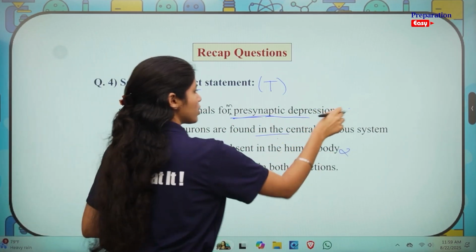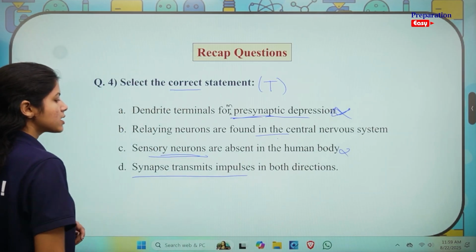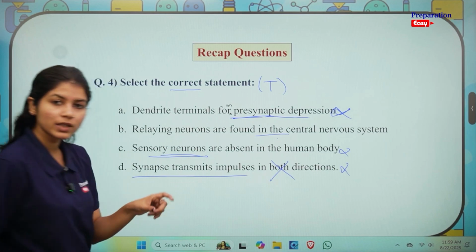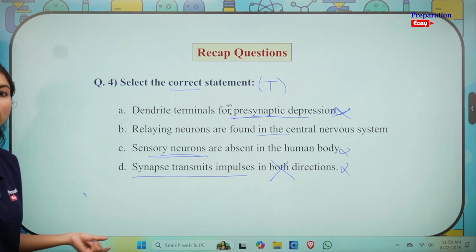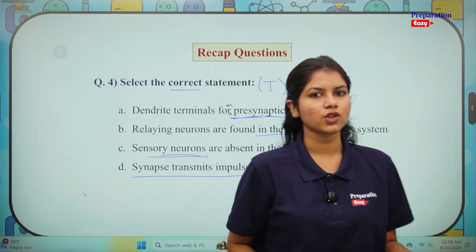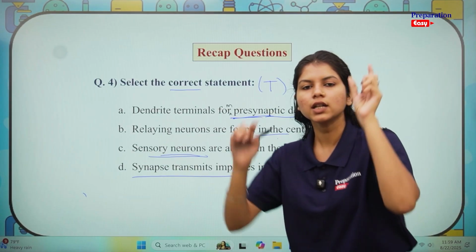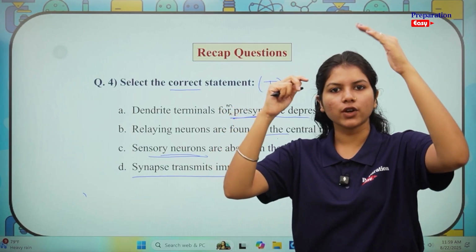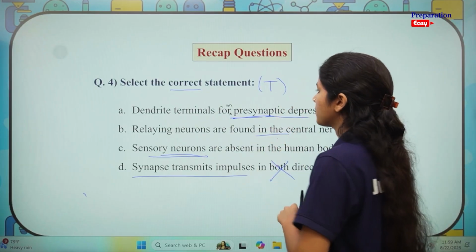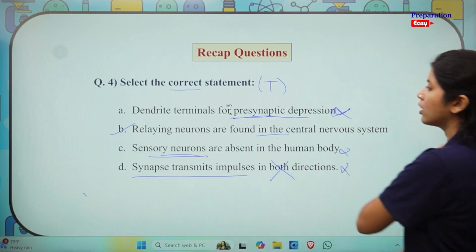We know that this statement was wrong. This option D, is that statement correct? Synapse transmits signals in both directions? No. That was what we studied as the last line when we were studying synapses. That synapse only transmits signals in one direction. So for any neuron or any kind of synapse or junction between two neurons, the signal is being transmitted from the first neuron to the second neuron, not the other way around. Okay, please remember that fact. So we got our answer that relaying neurons are found in the central nervous system.